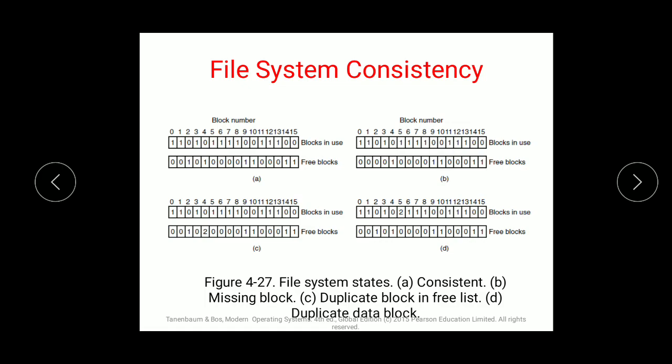Remember that due to hard links, a file may appear in two or more directories. Hard links means if there are multiple copies of that file, it will be shown in the hard links. Symbolic links do not count and do not cause the counter for the target file to be incremented. As I had explained what a link is: if one file is there in two or three different directories, that is called a link. That linking between two or more directories is not reflected in the incrementation, but it is shown in the hard link format.